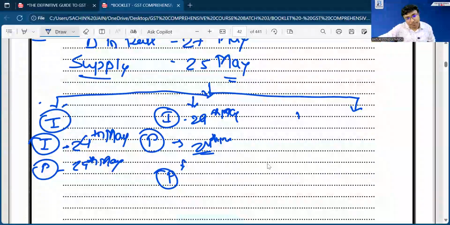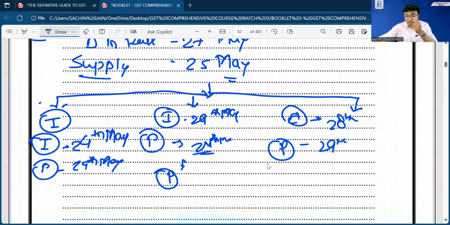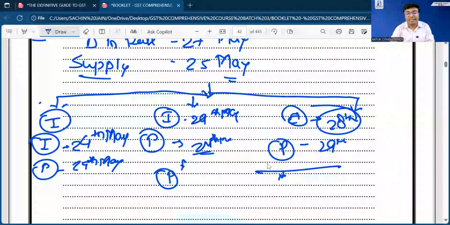Or suppose your invoice date is 28th of May and payment date is 29th of May. That is, invoice and payment are both after the change in rate of tax. So invoice or payment, whichever is earlier. Your 28th of May will be treated as time of supply, and the rate of GST applicable on 28th of May will be treated as your effective rate, that is 28%.